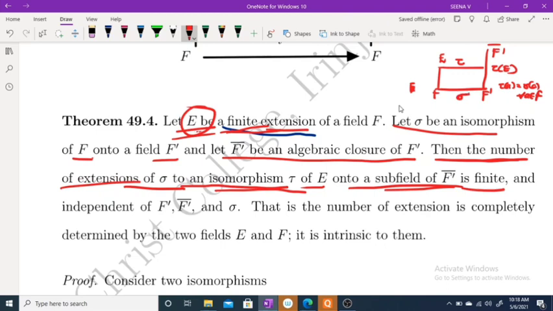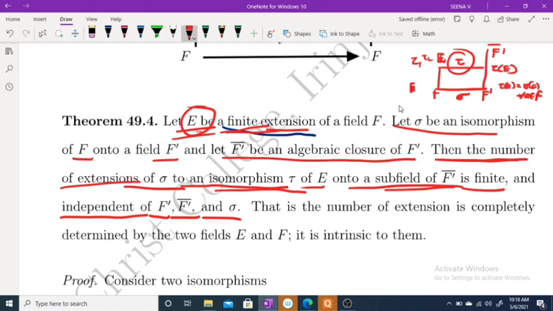By the isomorphism extension theorem, sigma can be extended to some tau 1 and some tau 2, and if E is a finite extension, then the number of extensions of sigma is finite and independent of F dash closure and sigma.